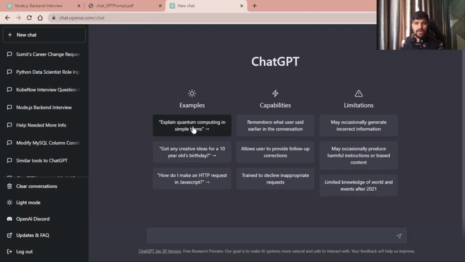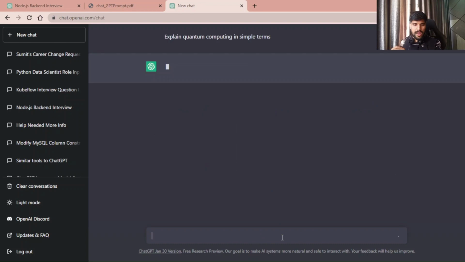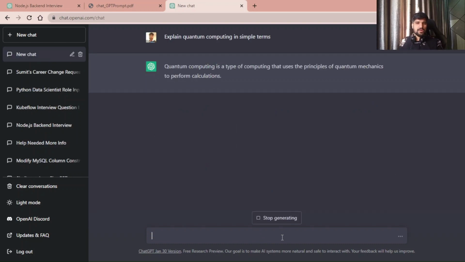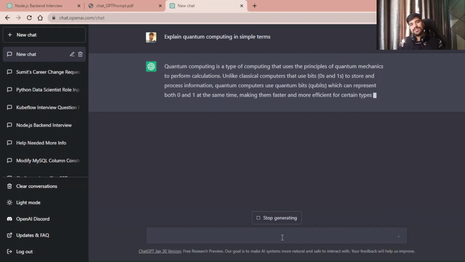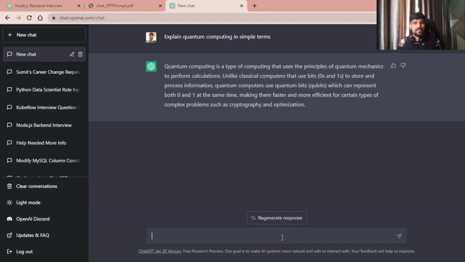For example, I ask GPT to explain quantum computing in simple terms. I click this, I enter it. Now see, you are getting the response one word at a time. Quantum computing is a type of computing that uses the principles of quantum mechanics to perform calculations, and unlike classical computers that use zeros and ones, and so on. Similarly, it creates a new window on your left side and assigns a name to that conversation: quantum computing in simple terms. Now, based on the response, you can ask other questions.